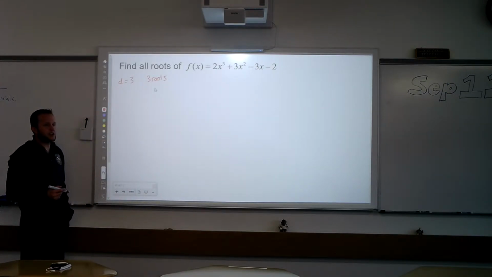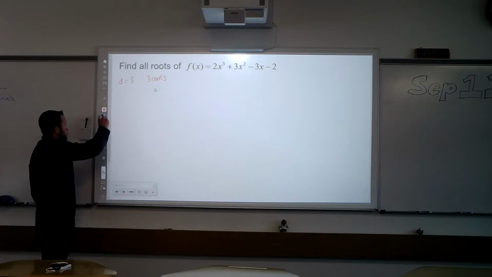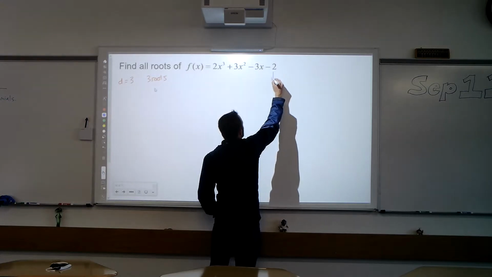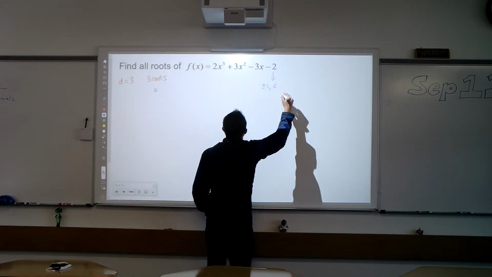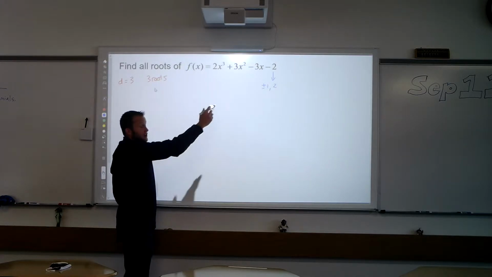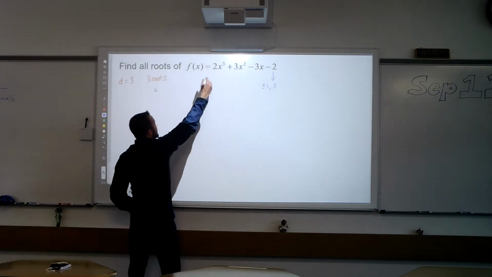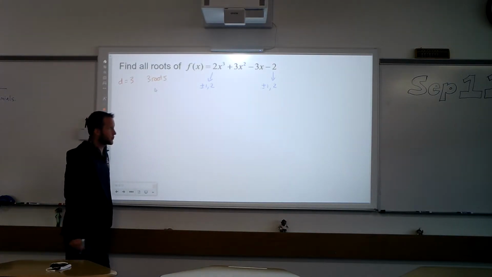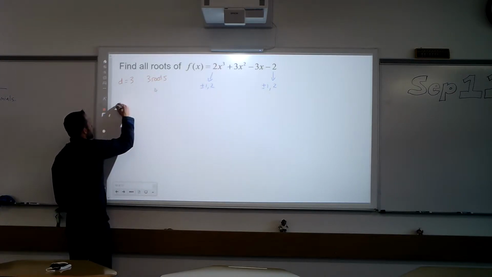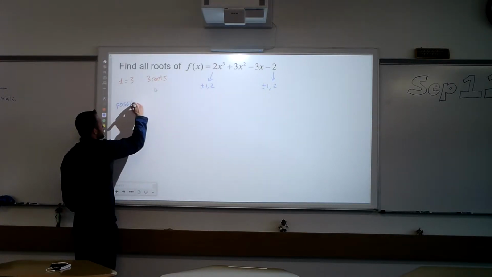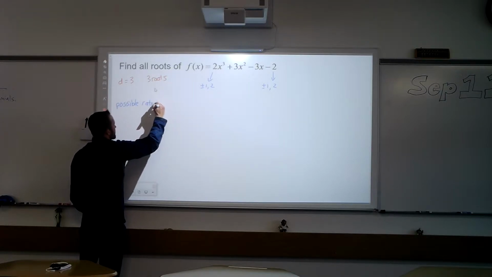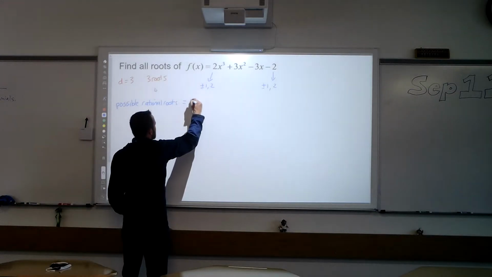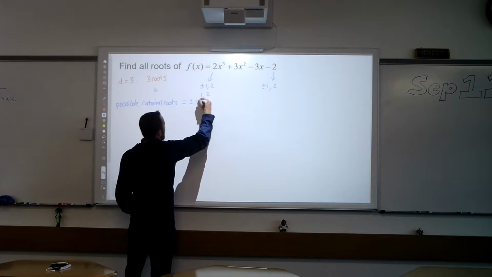Now what we're going to do is try to come up with a list of the possible rational roots. If you remember our rational roots theorem, it says let's take factors of -2, which are plus or minus 1 and 2, and divide it by factors of our leading coefficient, which is also 2, has factors of plus or minus 1 and 2. So our list of possible rational roots is going to be plus or minus 1 and 2 over 1 and 2.